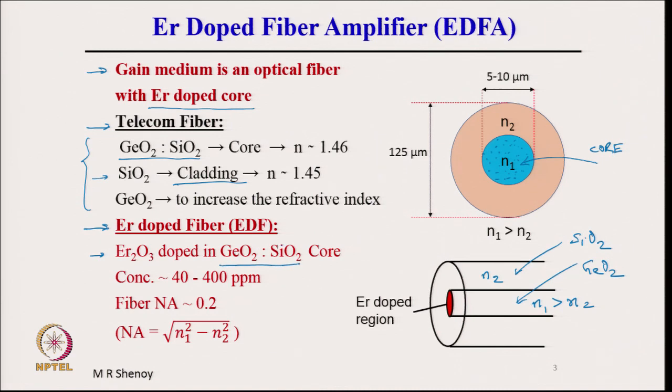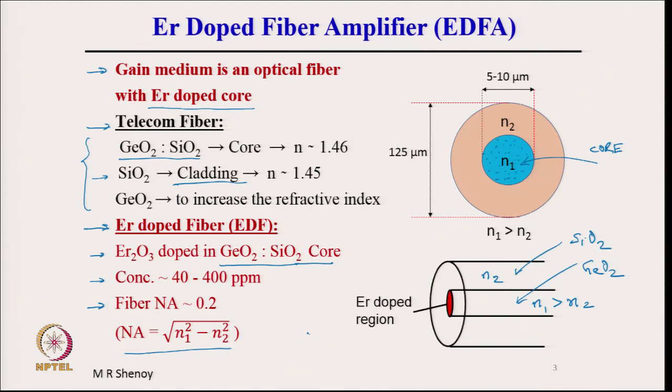So, the GeO2 SiO2 core is further doped with erbium oxide, and the typical doping concentrations are about 40 to 400 parts per million, and the typical fiber numerical aperture used in erbium doped fibers is of the order of 0.2.